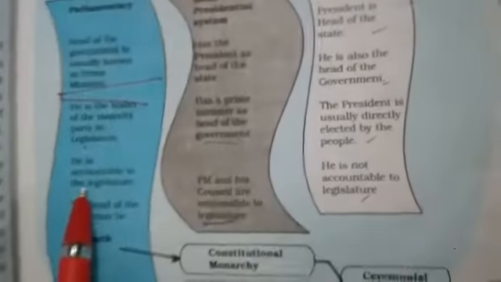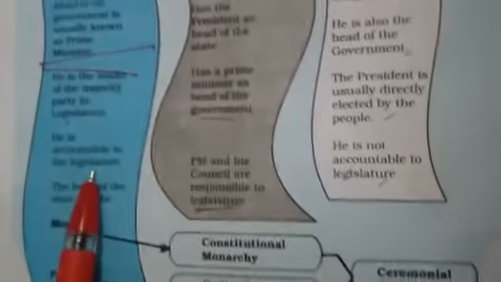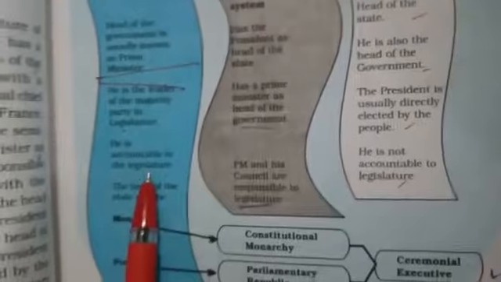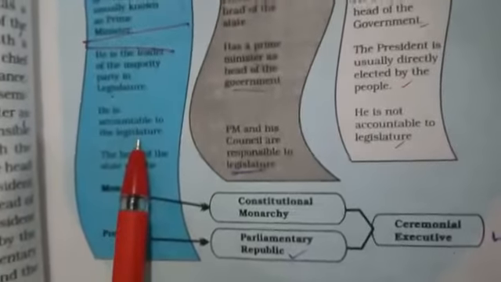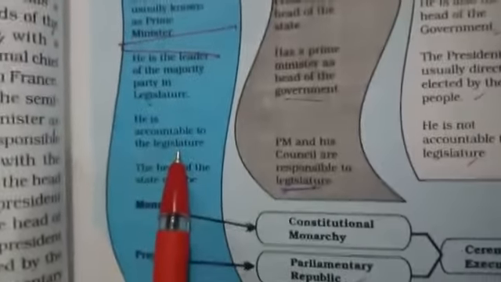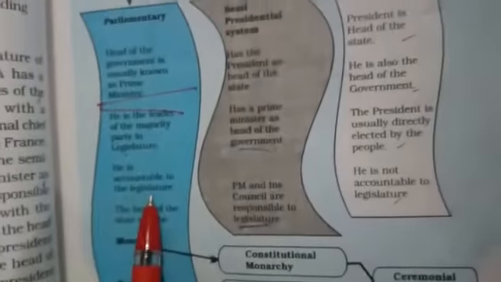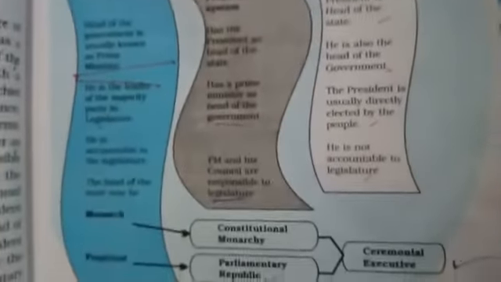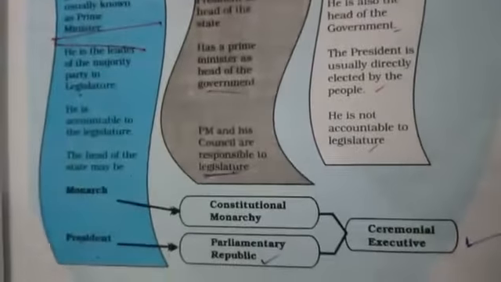Third point, he is accountable to the legislature. Whatever is happening, from top management to the lower management, from the defense side, from the economy side, from the medical side, like COVID-19 and all, everything he is managing, right? That is the prime minister, and the head of the state maybe. And there is some type of monarchism also there, and presidentship is also there.